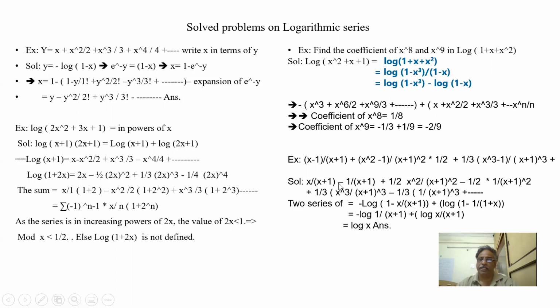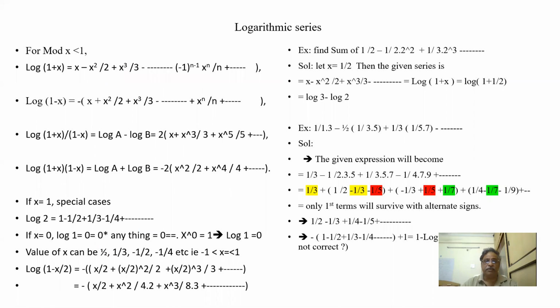When I take minus out, everything is plus. So this is minus log of 1 minus x. When I simplify it, this is log of x by x plus 1, plus log of x plus 1 by 1. So log a plus log b, when I multiply, x plus 1 gets cancelled and x is left. The answer is log x.